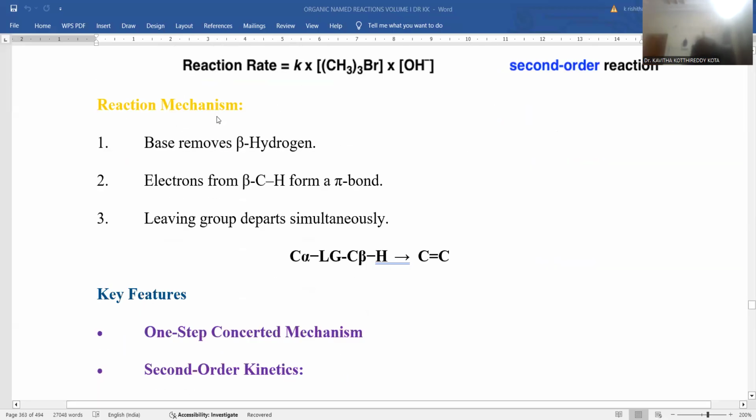If you want to observe the mechanism, a very important step will be beta hydrogen removal, the driving force over there. After removal of beta hydrogen, ultimately a double bond will be originated by the departure of the leaving group from the system. So here the alpha carbon, which is accompanied by the leaving group, is designated as the alpha carbon atom, and the adjacent carbon is beta, where the hydrogen removal is required, so that here you can notice the double bond origination.